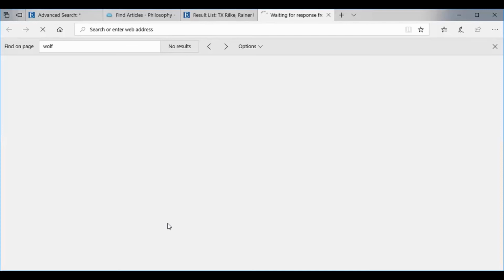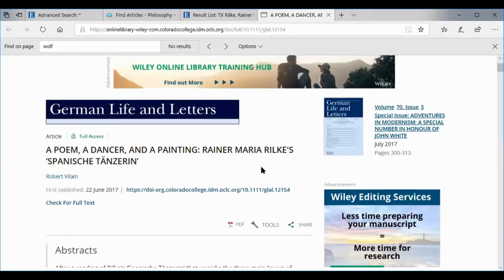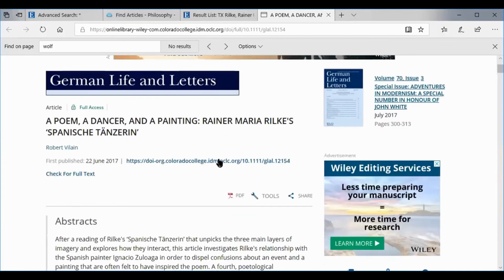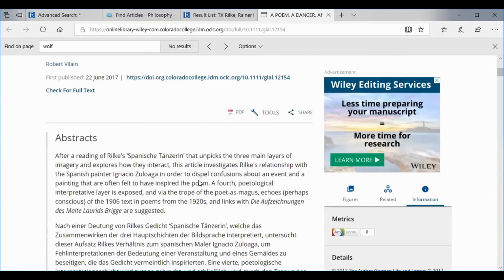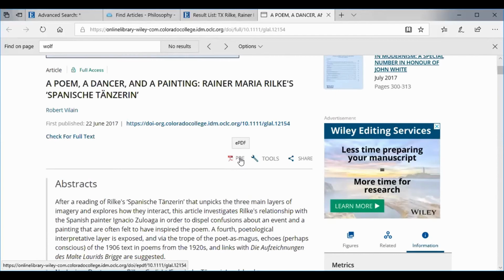We subscribe to journals from a lot of different places. So different vendors are selling us access to these journal articles. So even though that full text wasn't listed in our search results, we are actually getting to the full text here. And we can see that there's a PDF.